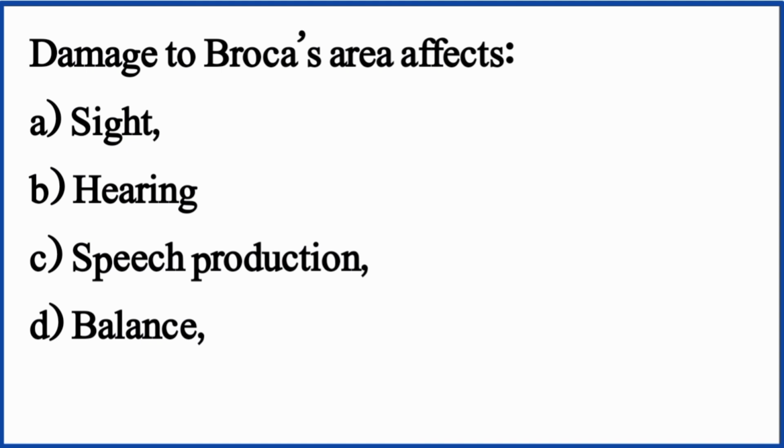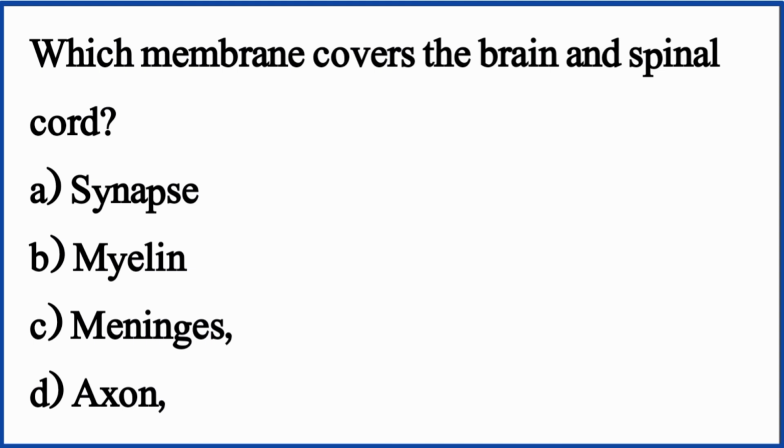Damage to Broca area affects. The right option is option C, speech production. Which membrane covers the brain and spinal cord? The right option is option C, meninges.